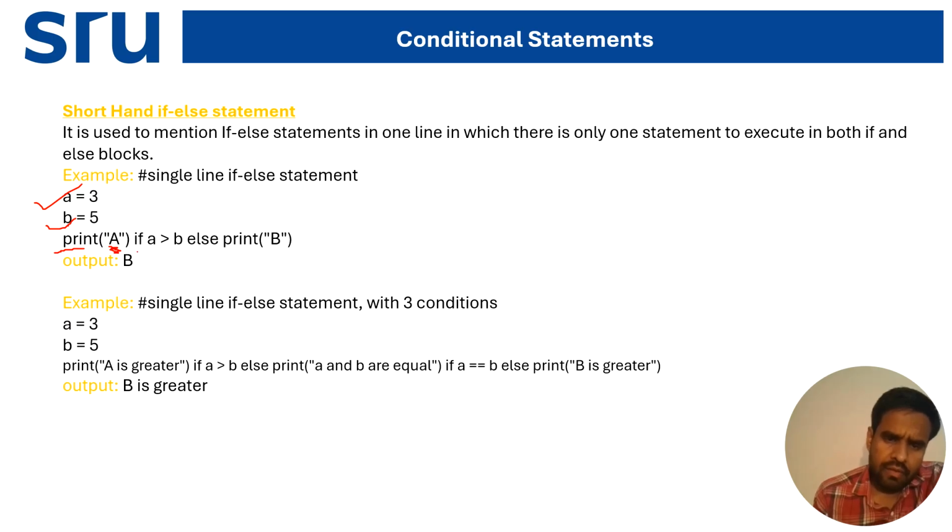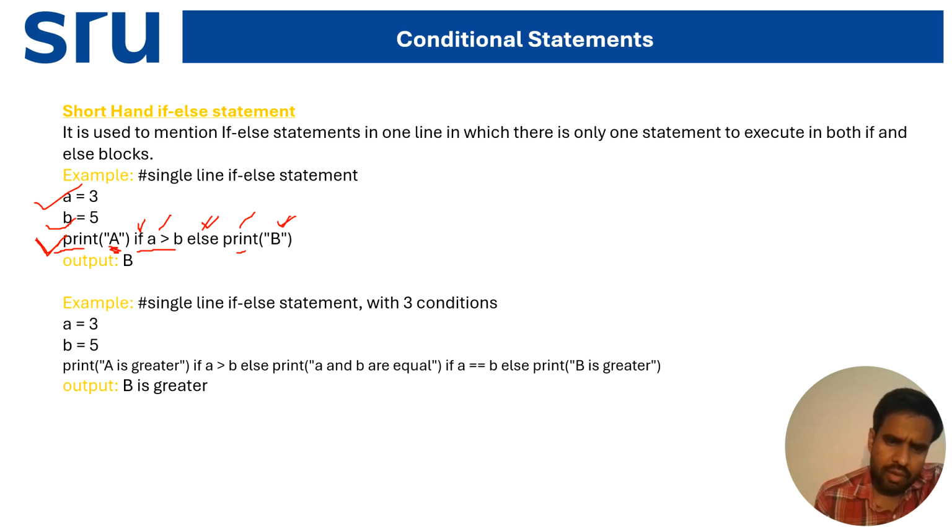Now I'm giving the condition: if a greater than b, else print b. If the condition a greater than b is true, it will print a; else it will print b. And it will give the output as b.